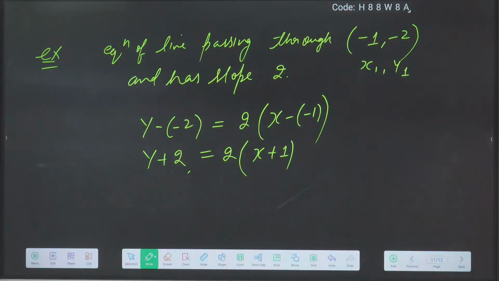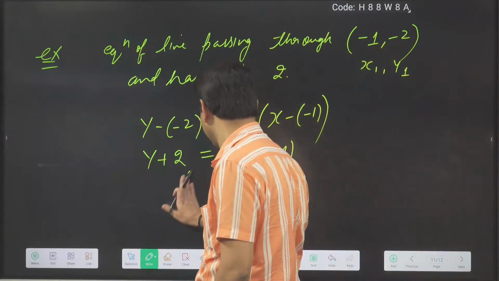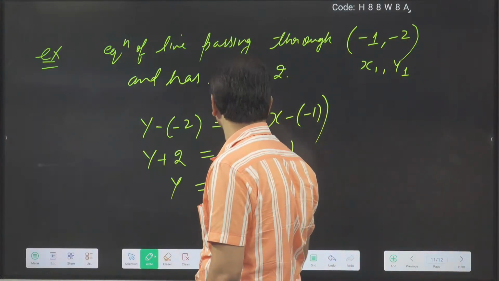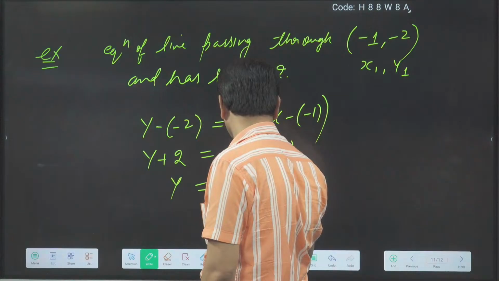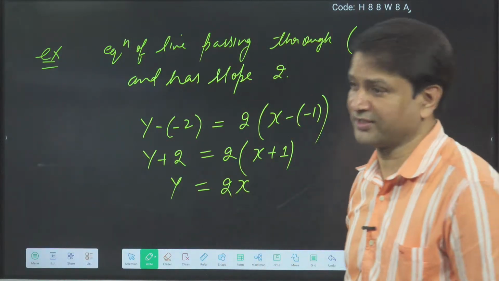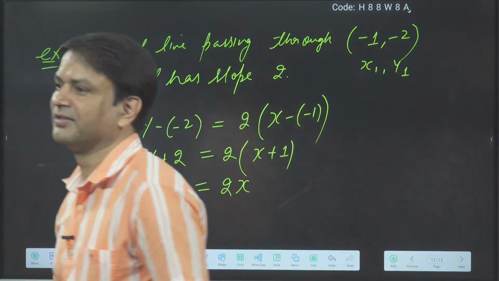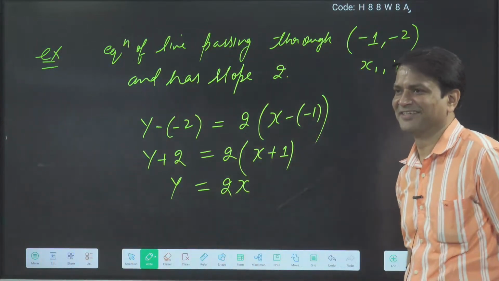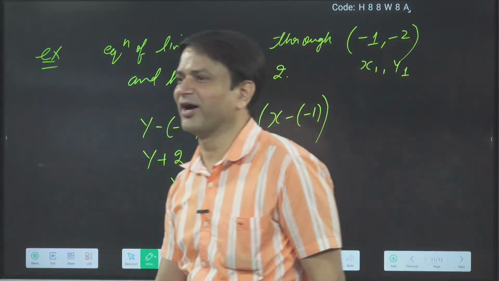So y is equal to 2x. It is passing through the origin. Very good. Ultimately the equation is y is equal to 2x, and it is also passing through the origin. Lavanya, you are right.